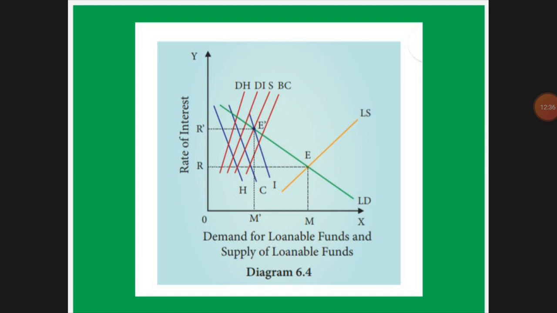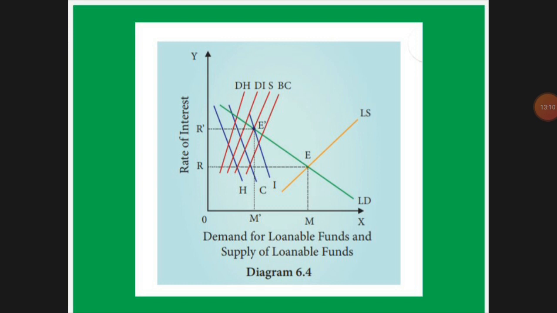Here the x axis is demand and supply, the y axis is rate of interest. The LS curve is the total supply of loanable fund. This is obtained from savings. When the loanable fund comes as supply, that is when you are saving, that is the saving curve S. Bank credit is the BC curve, dishoarding is the DH curve, disinvestment is DI.